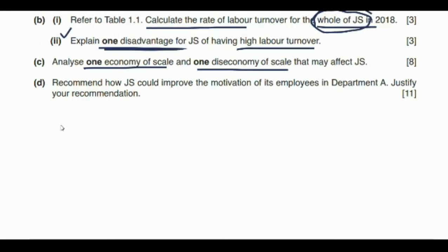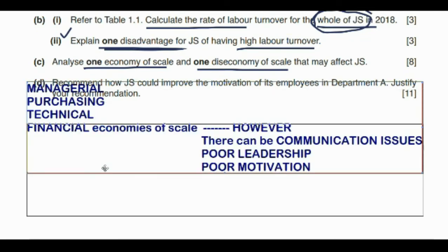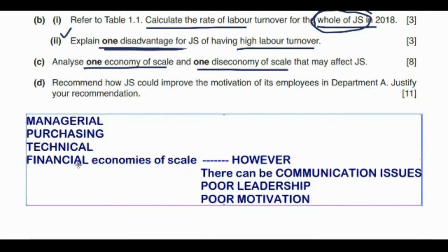So as we know, this company can experience many different economies of scale: managerial, purchasing, technical and financial economies of scale. We'll just choose one and analyze it according to whatever is given to us in the context.